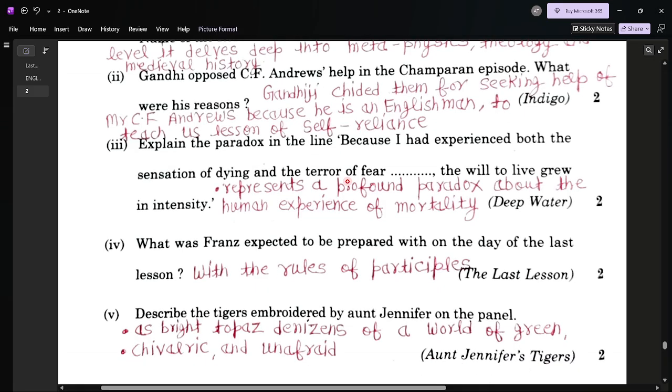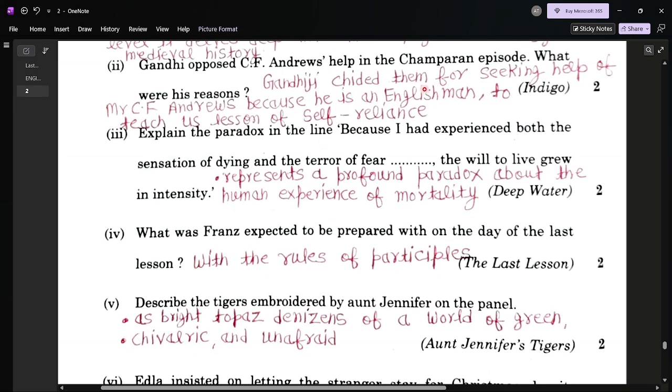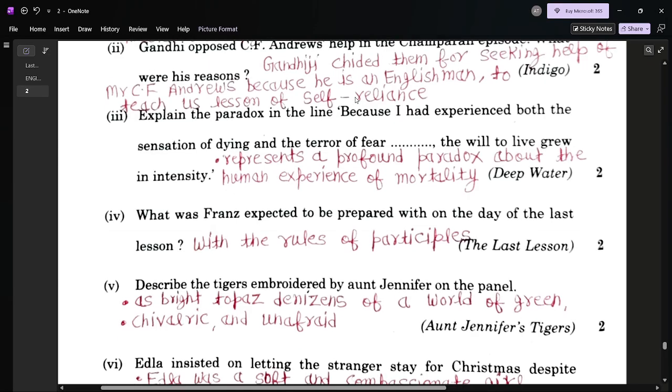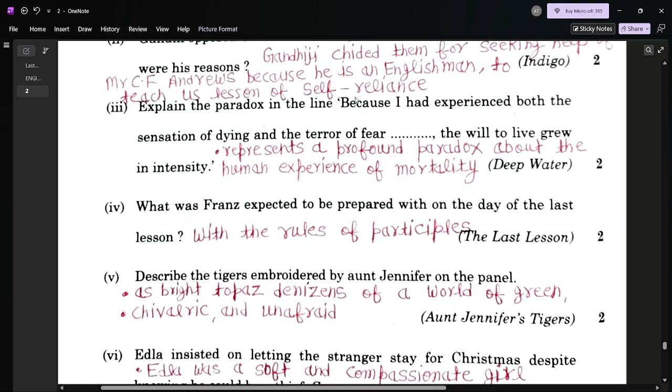Question number 2. Gandhi opposed C.F. Andrews' help in the Champaran episode. What were his reasons? Yes, he opposed his lawyer friends for seeking the help of Mr. C.F. Andrews because he is an Englishman. And Gandhiji wanted to teach the lesson of self-reliance.